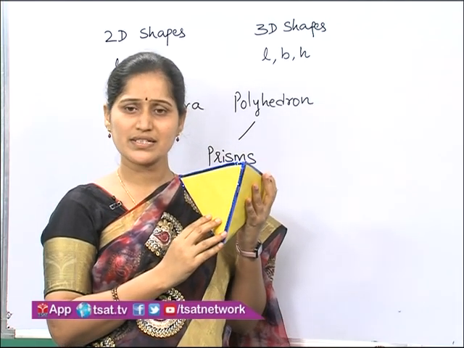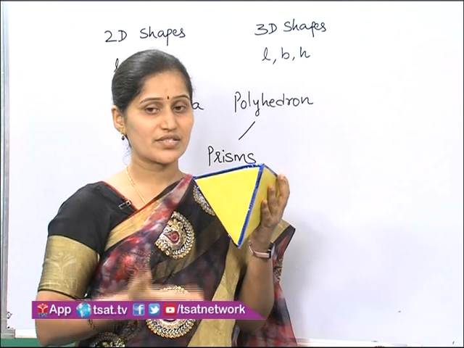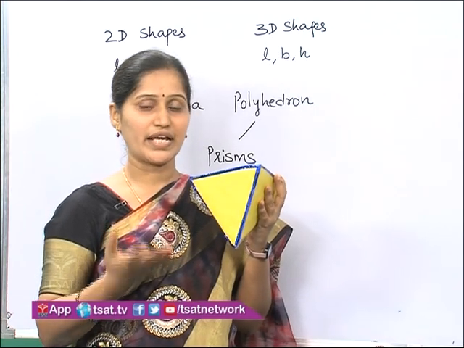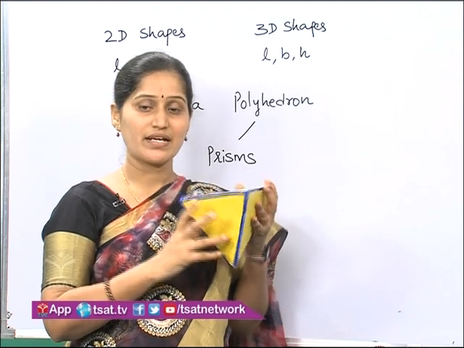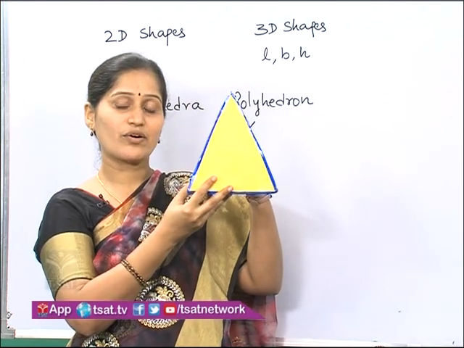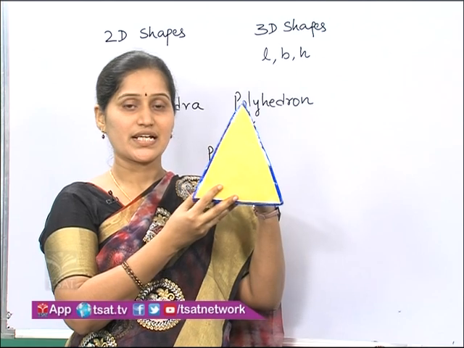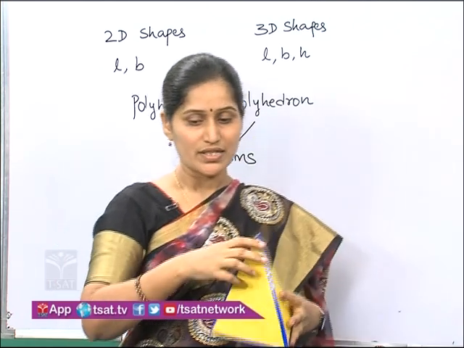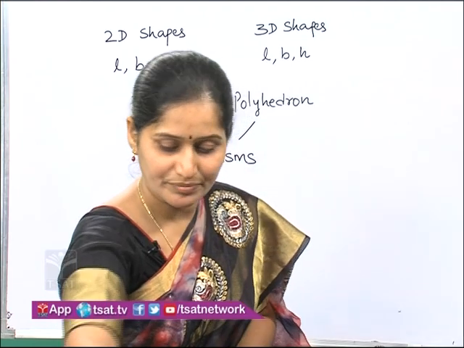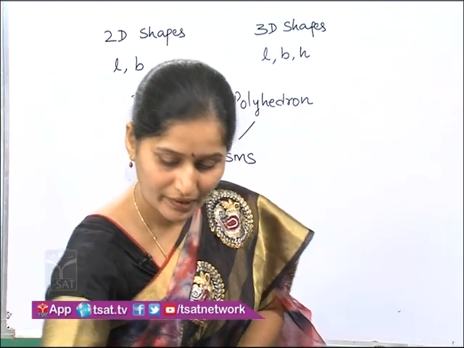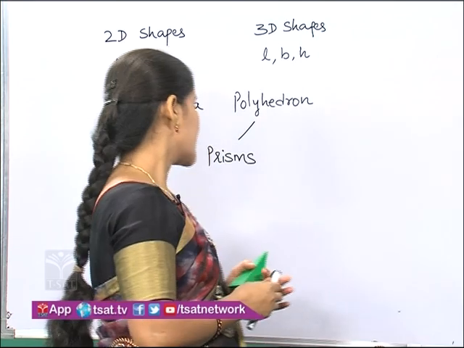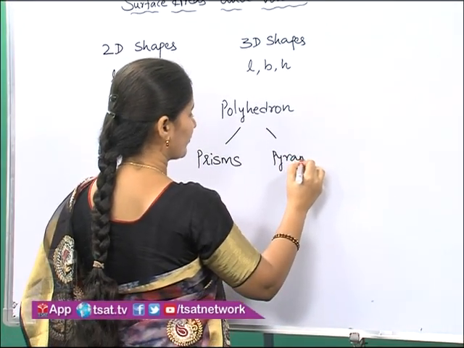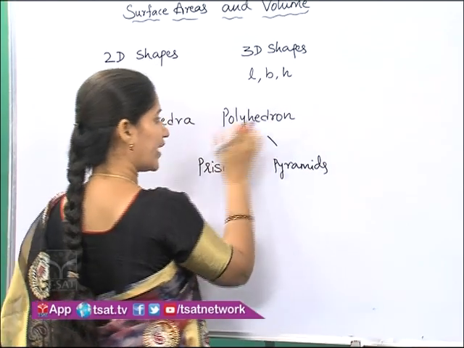Polygon in the sense, you can take either square, rectangle, pentagon, any one. Any polygon can be a base, and the lateral faces are triangular faces. Then these solids are known as pyramids. So what did we discuss? Pyramids and prisms. These are again polyhedrons only.